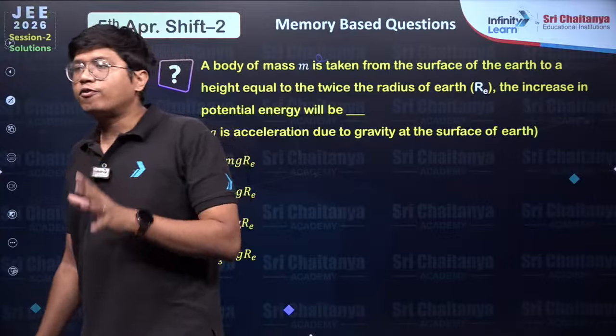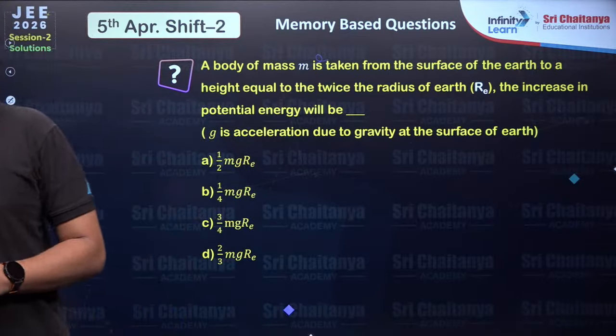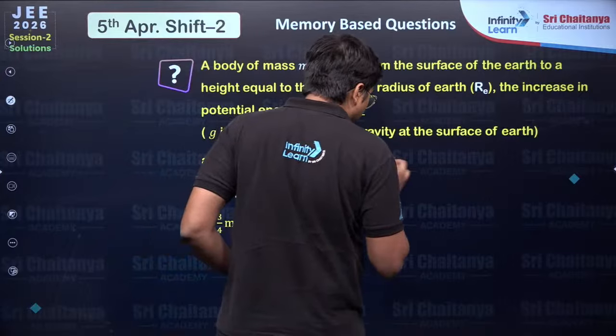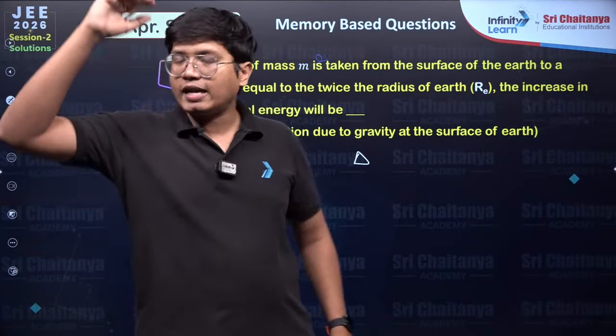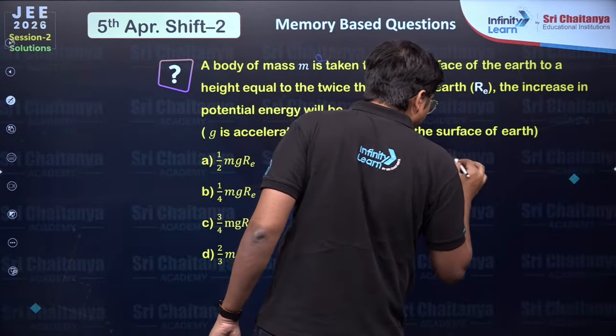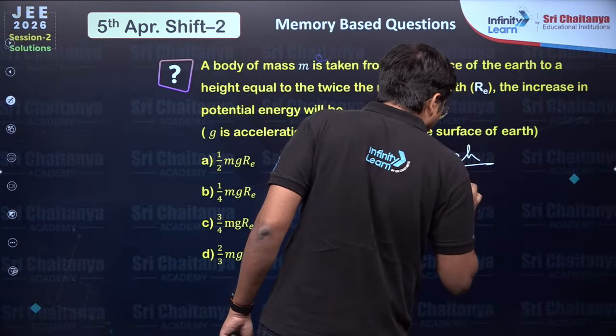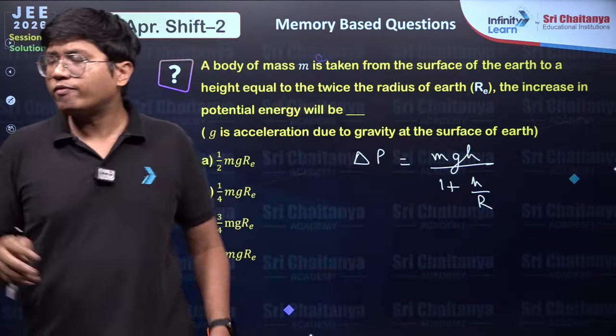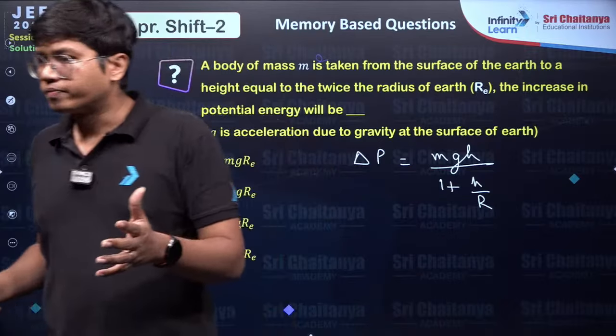There is a direct formula here. What is the formula? The change in potential energy between the surface and a height h is mgh divided by 1 plus h by r. This is the standard formula. You don't have to go with GMm by r square, and so on.